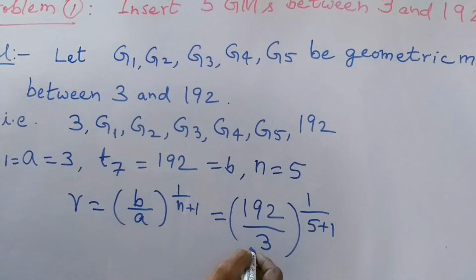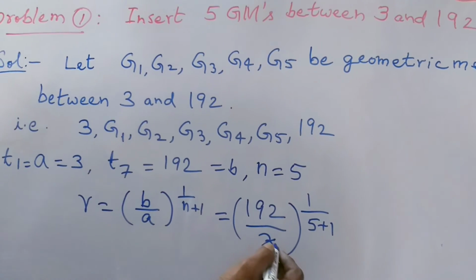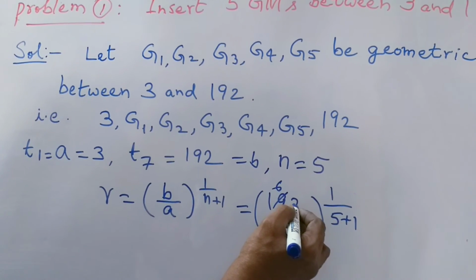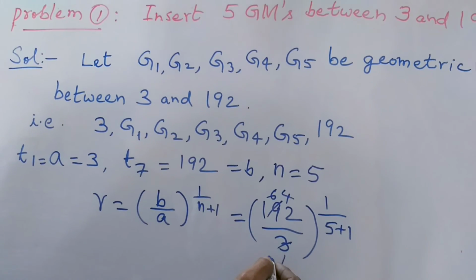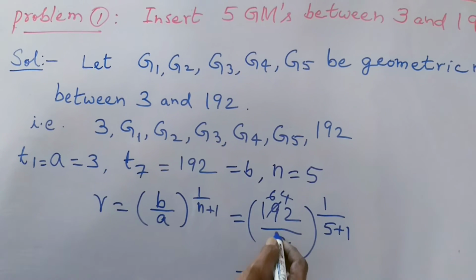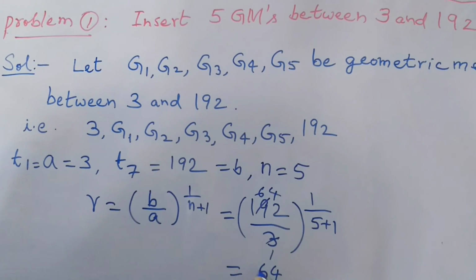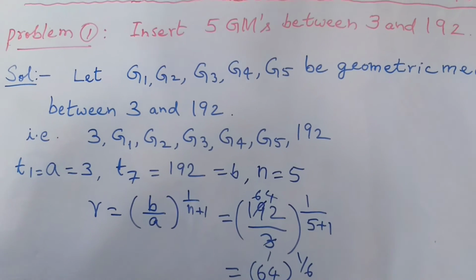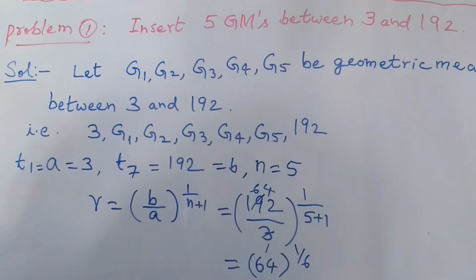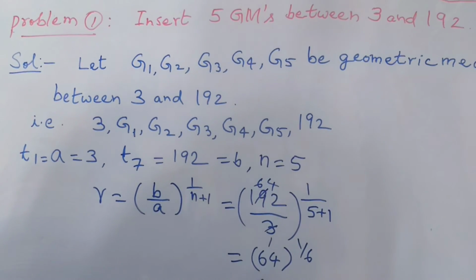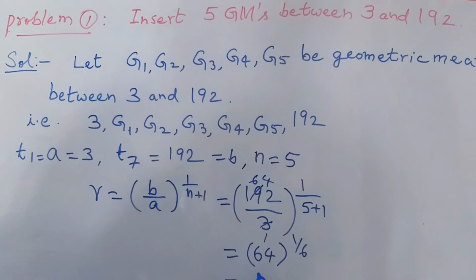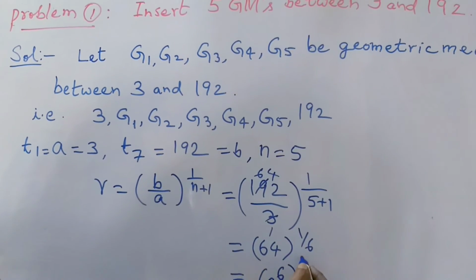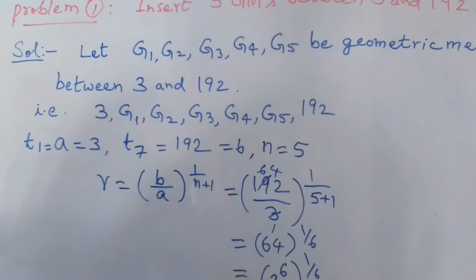So here 3 1s are 3, 3 6s are 18, 3 4s are 12. It becomes 64 whole to the power of 1 by 6, since 5 plus 1 is 6. 64 is a multiple of 2, so that is 2 to the power of 6. 2 to the power of 6, whole to the power of 1 by 6.